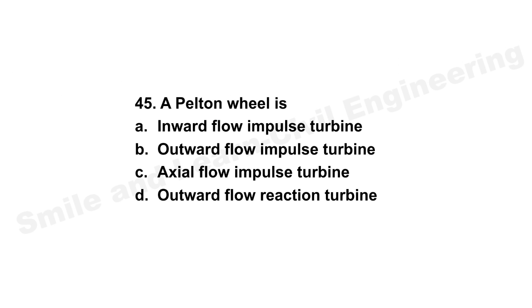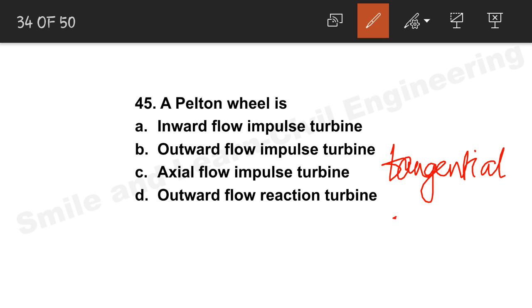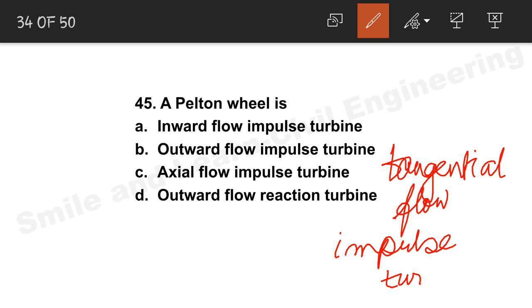Question number 45, Pelton wheel. See, Pelton wheel is not an inward flow, not an outward flow, and it is an impulse turbine. It is obviously an impulse turbine. So it is a tangential flow turbine. Okay, just remember that it is a tangential flow impulse turbine. You just have to remember this one. Okay, it is a tangential flow impulse turbine. Let's move on to the next question.